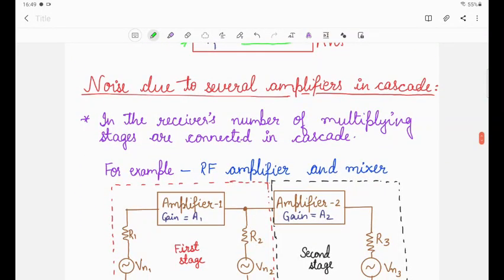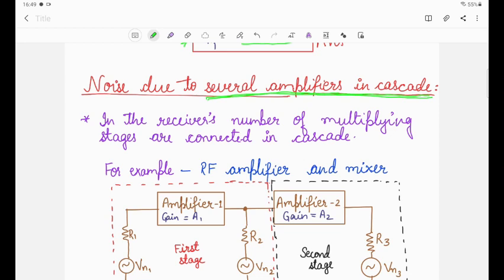Okay, now let us discuss the next topic, that is the noise due to several amplifiers which are connected in the cascade. Cascade means one stage is connected in series with the other stage, or multiple stages we can use in the series connection. In a practical scenario, a number of stages are there: receivers, amplifiers, power amplifiers and some other components. So we have different series cascaded components.